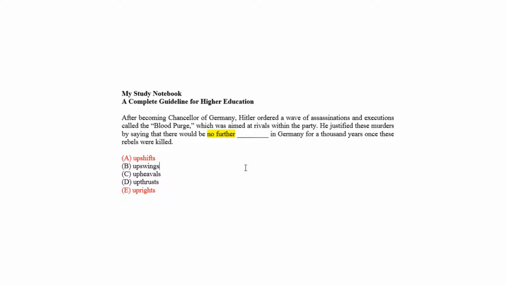Upheavals, as choice C, means a violent or sudden change or disruption to something. An increase in strength or any upward movement can denote both the sides of Hitler and his rivals. So choice B and D create confusion, although they have relevancy to fill the blank. In this context, upheavals as choice C perfectly matches to meet the negative aspect with respect to Hitler's order to stop the rivalry and any kind of violation from the rebels.